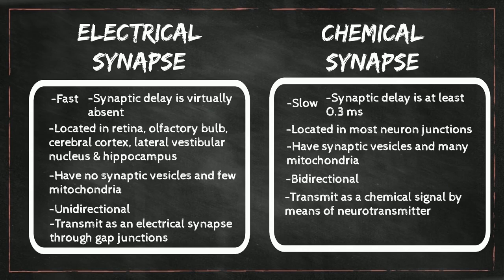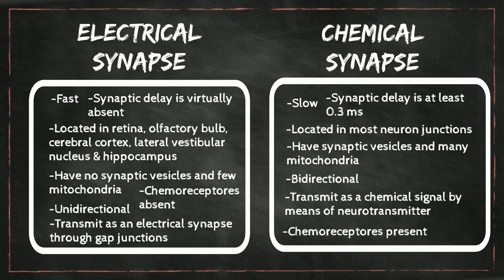Last but not least, presence of chemoreceptors. In electrical synapse, the chemoreceptors are absent on the postsynaptic membrane. Meanwhile, in chemical synapse, chemoreceptors are present on the postsynaptic membrane.